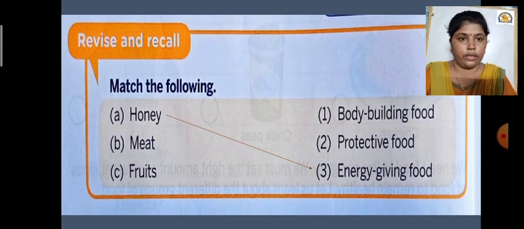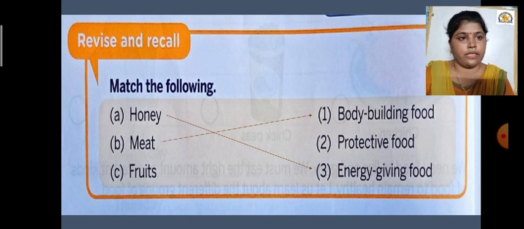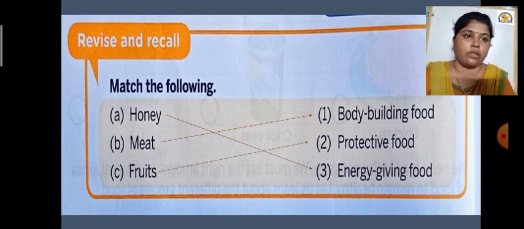So you have to learn all these things. You have to learn all the dishes which come in that particular group. And meat, it is obviously bodybuilding food. And the last remaining one, fruits, protect us from diseases, so it is a protective food. So in this way you have to match these pairs.